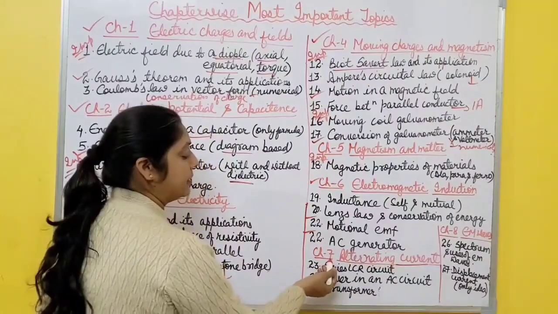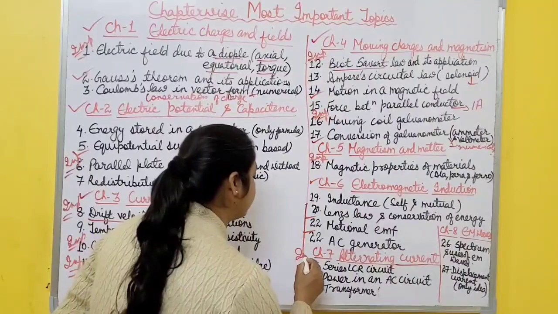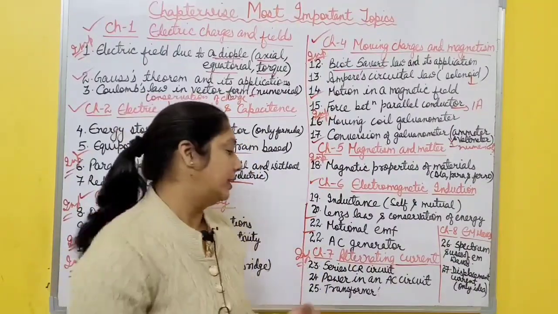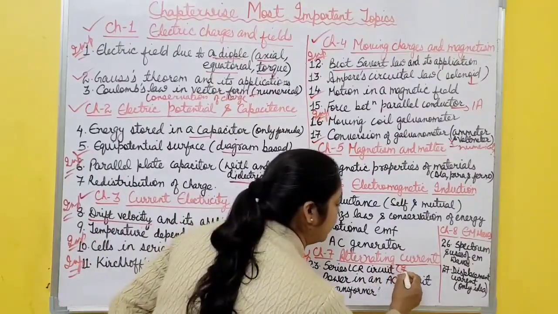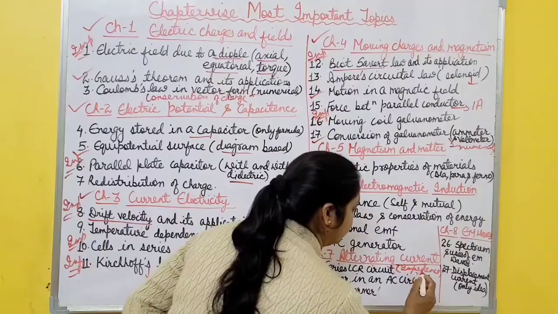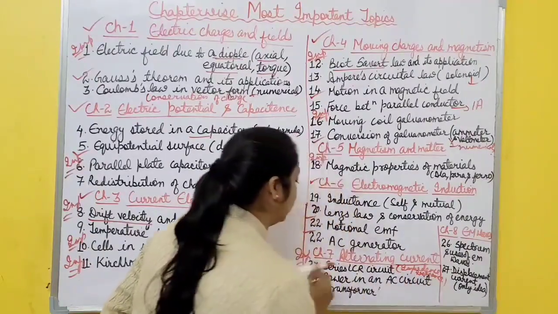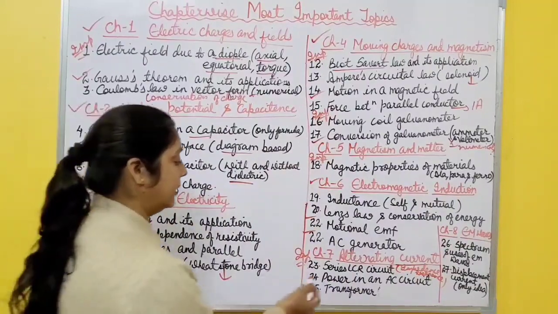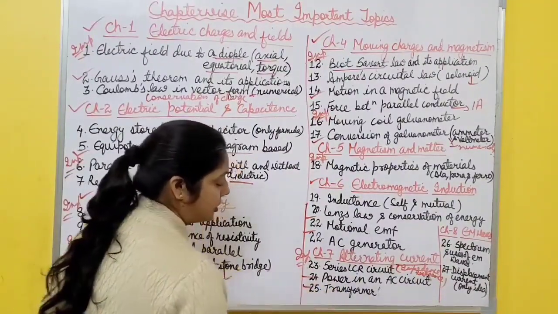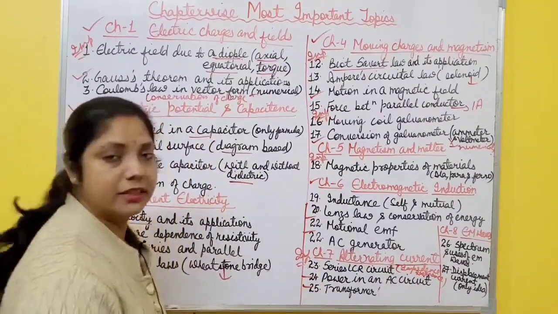Then next chapter, chapter number 7, alternating current. In this one, the most important topic, which comes every time, is the series LCR circuit. When L, C and R are connected in series, you have to determine the total impedance of the circuit. Derivation is required. Then also the resonance condition. What is the resonance condition in case of a series LCR circuit? Then power in an AC circuit, and then the last topic, transformer: its construction, working, theory, everything is important.